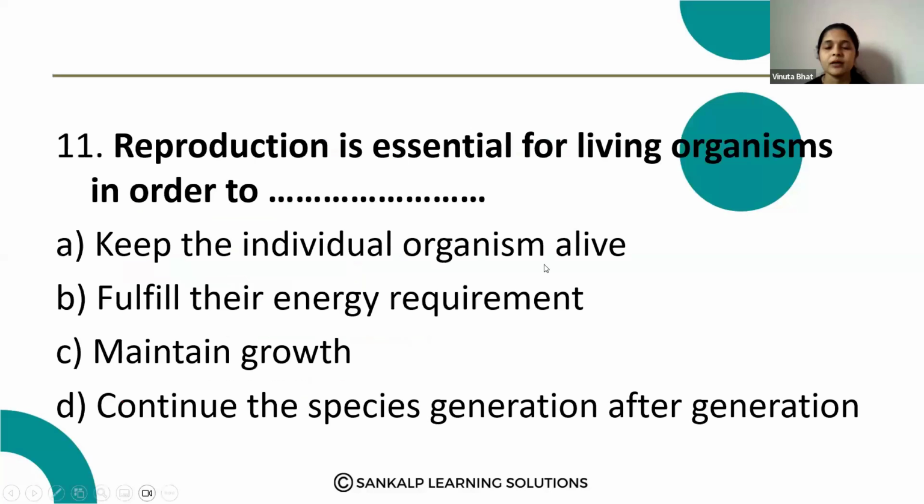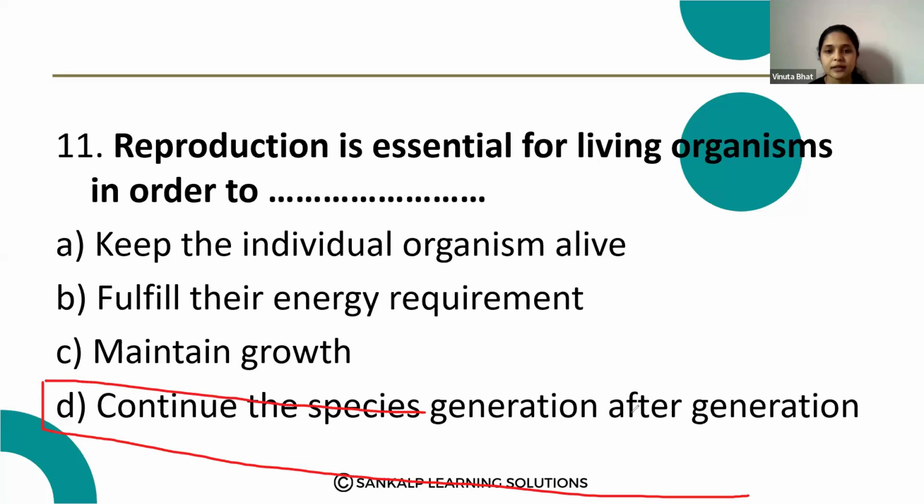Next question. Reproduction is essential for living organisms in order to keep the individual organism alive, fulfill their energy requirement, option C, maintain growth, D, continue the species generation after generation. Option D is the correct answer, that is, continue the species generation after generation.